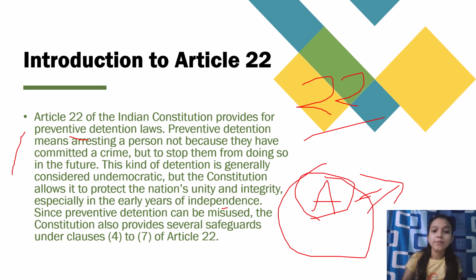Since preventive detention can be misused, the Constitution also provides several safeguards under clauses 4 to 7 of Article 22. Preventive detention has the highest probability of being misused, so in order to curtail the misuse, various safeguards have been added under Article 22 of the Indian Constitution from clause 4 to clause 7. So this is the meaning of preventive detention, which is under Article 22.